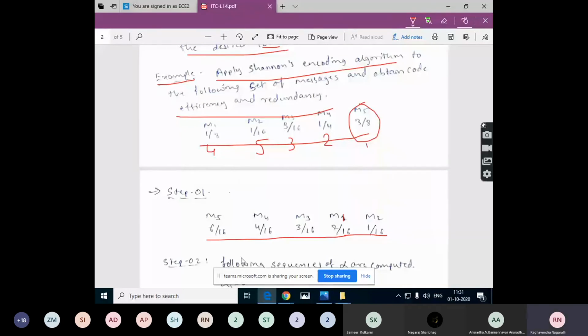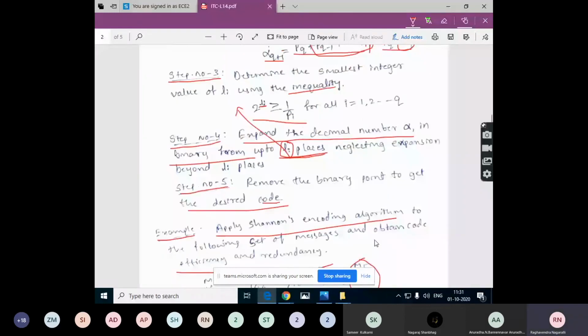So 1 by 8 is nothing but 2 by 16. 1 by 4 is nothing but 4 by 16. 3 by 16, and 1 by 8 we have converted to 2 by 16, and 1 by 16. So what is the next step?